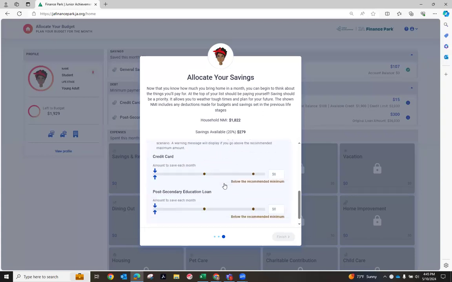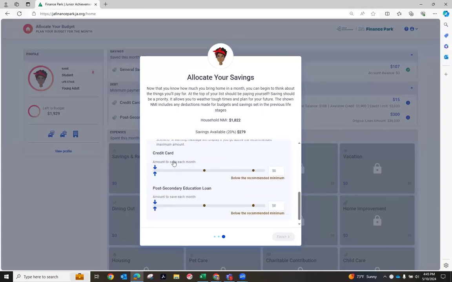Also, they might have debt. So you may have credit card debt. Everybody starts with credit cards. And then also they may have post-secondary. So get them thinking about what they might want to save toward their debts or their education for the future. This is money that's going into a savings account, right, to be able to be paid later, okay?